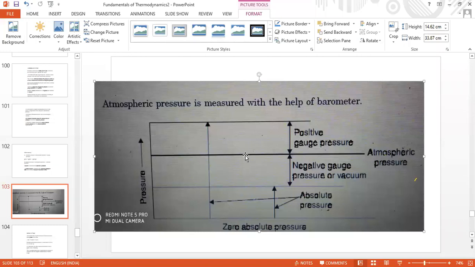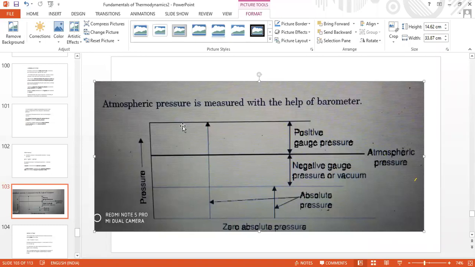There are 2 references. The gauges read the pressure above atmospheric pressure, or with reference to atmospheric pressure. For example, a gauge records 2 bar. It means that it is atmospheric pressure plus 2 bar. That means the absolute pressure is this vertical length, which is atmospheric pressure, that is 760 mm of mercury, plus this side.